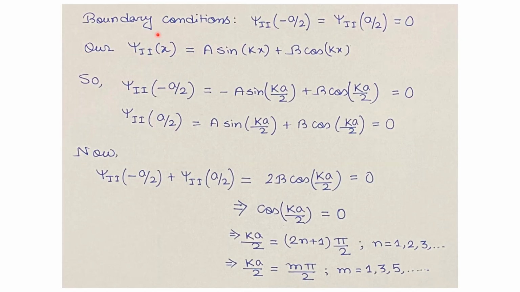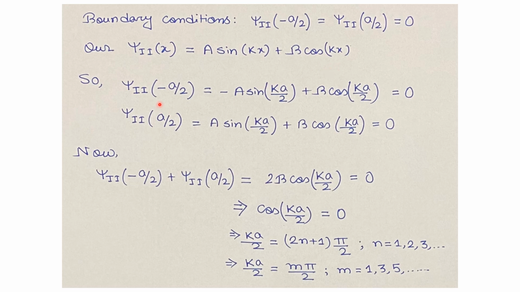Now we will apply the boundary conditions, that is psi 2 at x equals minus a by 2 equals psi 2 at x equals a by 2 equals 0. We found that our wave function in region 2 is psi 2 as a function of x equals A times sin kx plus B times cos kx.